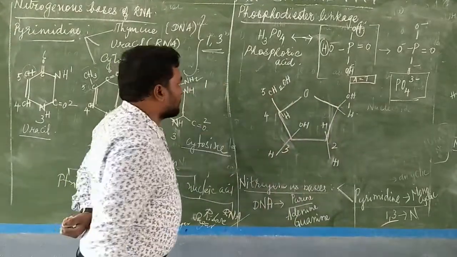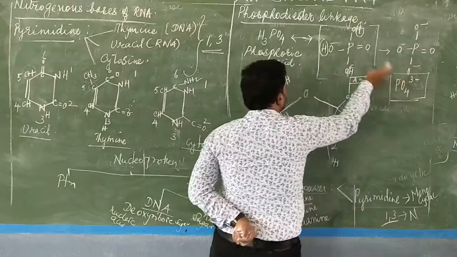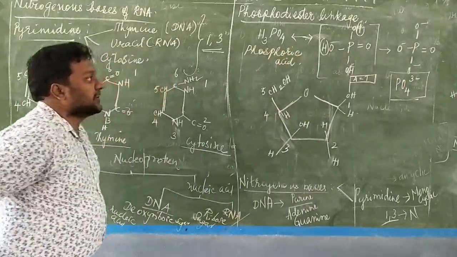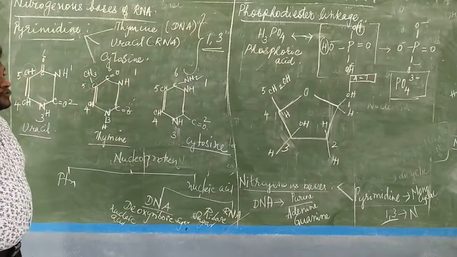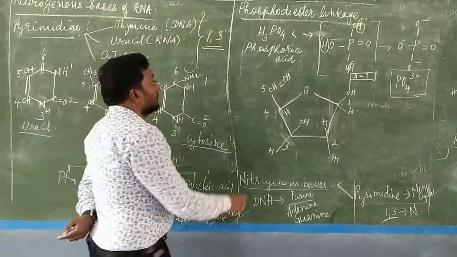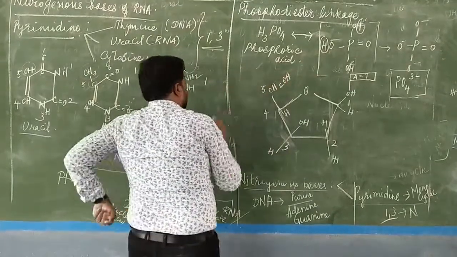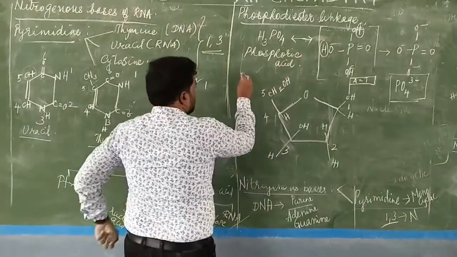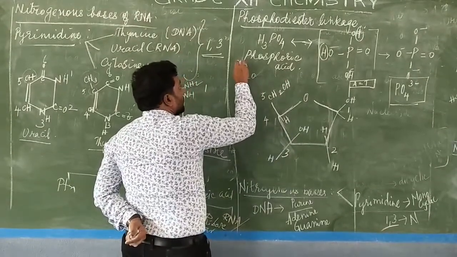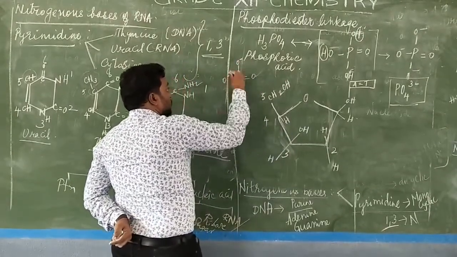Here, what should happen is, in the phosphate ring structure, draw that structure here. Now I am going to draw the ring structure. That is phosphate. It will be a bit difficult, but you have to study. So here it becomes O minus, here it becomes O minus.